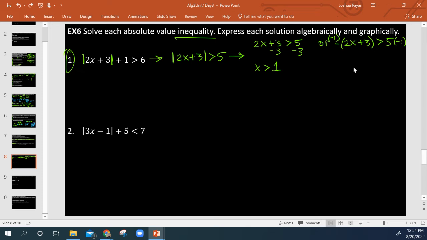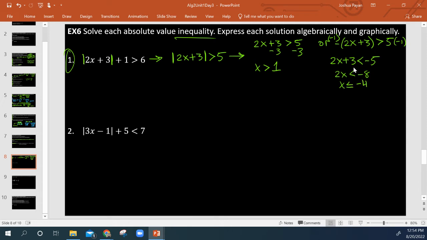So what that's going to become is 2x plus 3, the sign change makes us less than now, less than -5, because 5 times -1 is -5. Then minus 3. 2x is less than -8, divide by 2, x is less than -4.